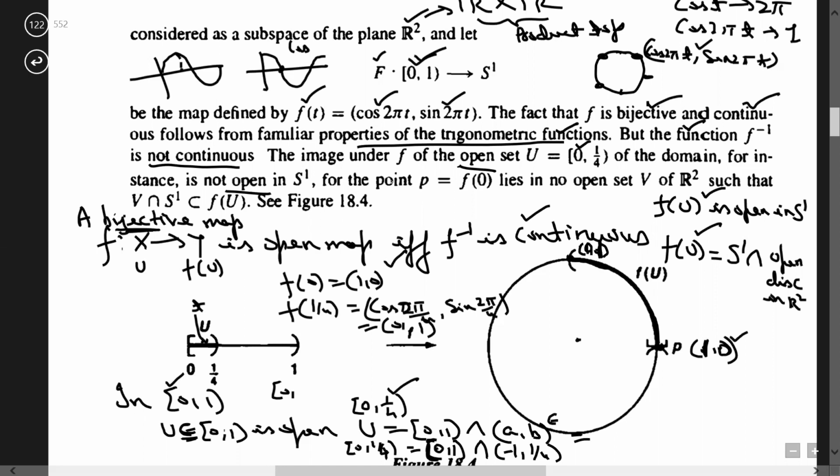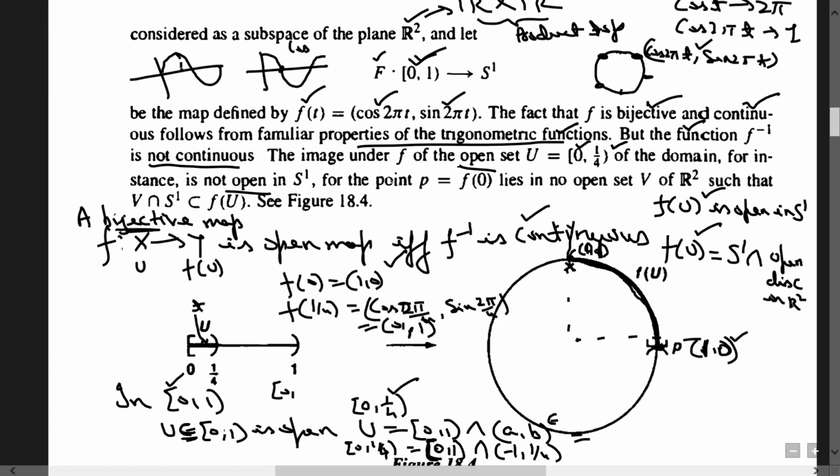If you assume this as the x-axis and this one is y, and this one is the center, then clearly this point is (1, 0) and this point is (0, 1). But since 1 by 4 is not in the domain, in f of u this point is not there. So I can mark it with a cross. Now the question is whether this f of u is open.